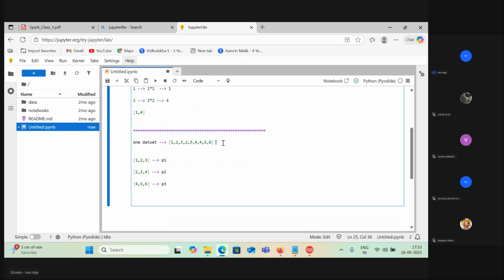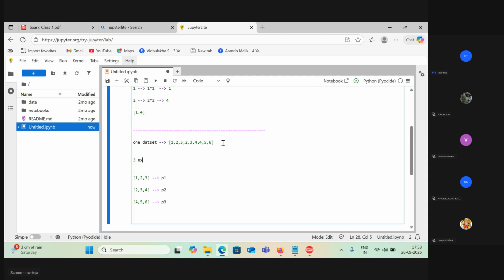Okay, and we have three executors. Three executors means you will divide your data set into three parts, right? That's what I did here. Three parts in the sense three partitions. Now this is partition 1, partition 2, partition 3.